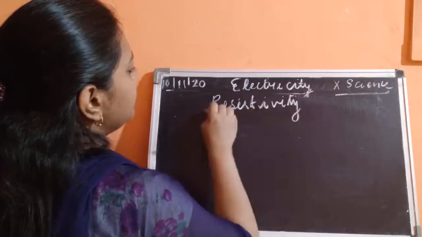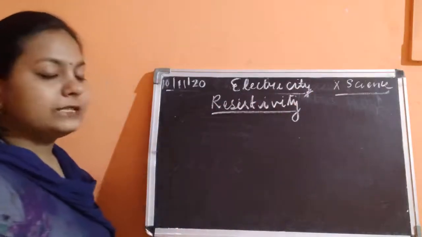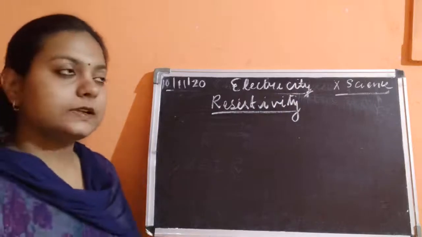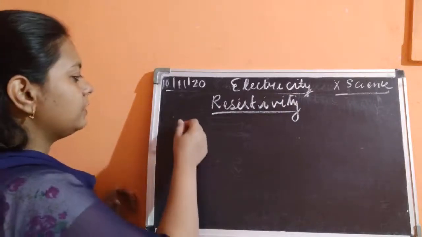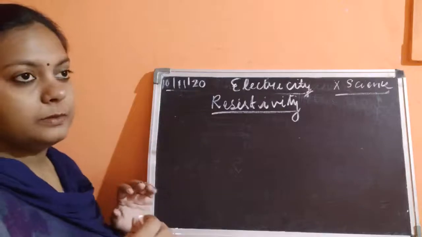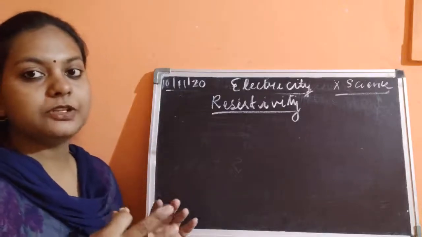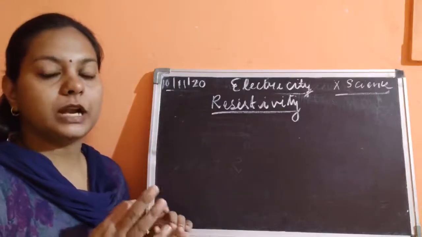What do you mean by resistivity, children? Resistivity is a property. It is the resistance when we have fixed the dimension of the conductor.